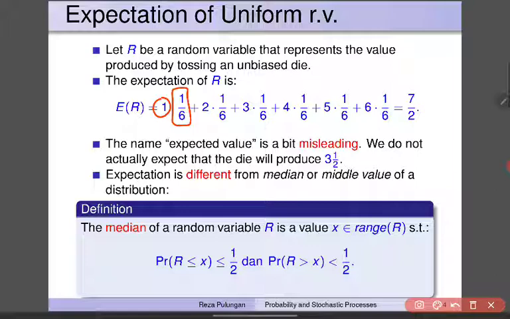Expectation is different from the median, or middle value, of a distribution. The median of a random variable R is the value x in the range of R such that the probability that R is less than or equal to x is at least 1/2, and the probability of the rest, namely R more than x, is at most 1/2. This simply means that for the value in the range of R, the left side has probability 1/2 and the right side also has probability 1/2.